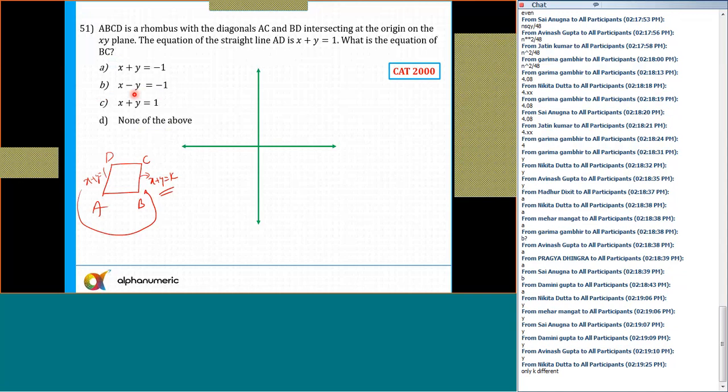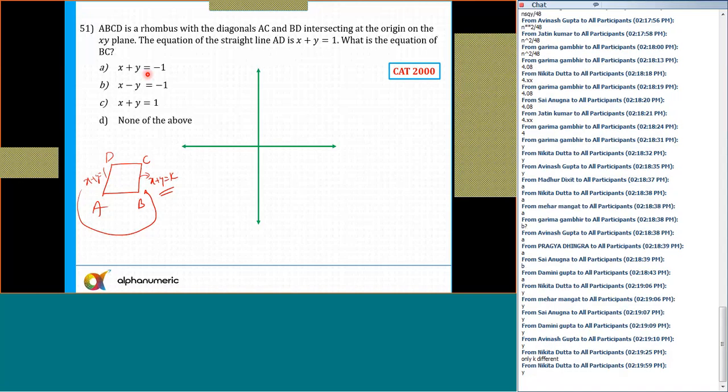Option B is definitely not possible. X minus y equal to minus 1. X plus y equal to 1, that will be the same line. So x plus y is equal to k. And what is that constant term? It can be minus 1. So the answer is option A. Though there is one of the options, none of these, you can take a risk or we can learn the correct way. Is that clear to all of you?